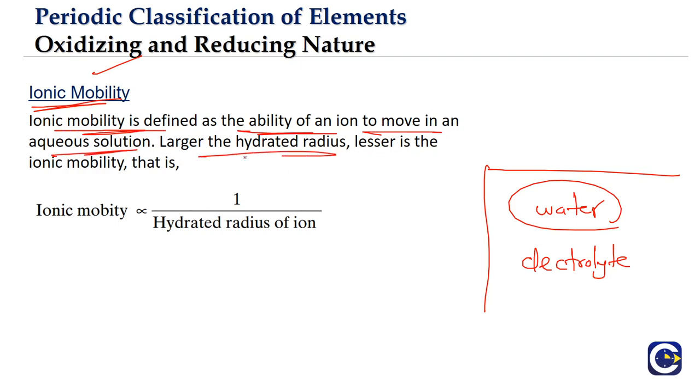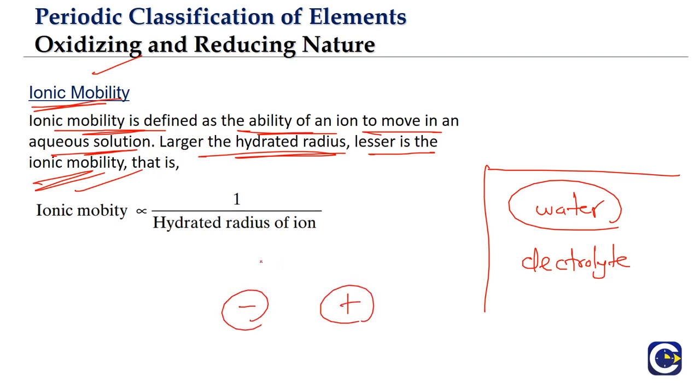If you have larger hydrated radius, means what? The mobility is going to be less. So the ionic mobility, generally what? Small ion means it will be able to move easily. But here the size is not about the actual size of the ions. We have to compare with what? The hydrated radius. Because it is not just the ion, the cation or the anion, it is not just about